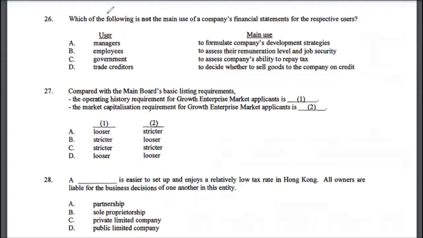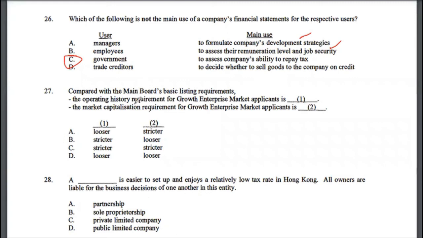Let's look at multiple choice 26. Which of the following is not the main use of a company's financial statements for the respective users? Managers use. Yes, that's correct. Option B is correct as well. Option C, government to assess. No, so C is incorrect. So the correct answer would be C, because it's the tax authority, not government. Government is not concerned about that. It's the tax authority which is concerned about the ability to pay tax.